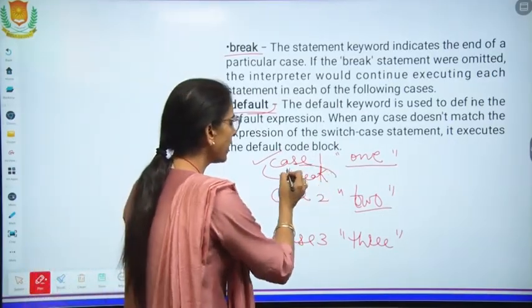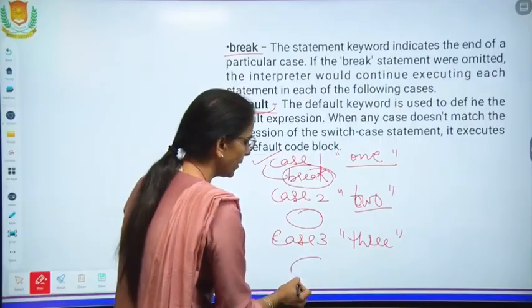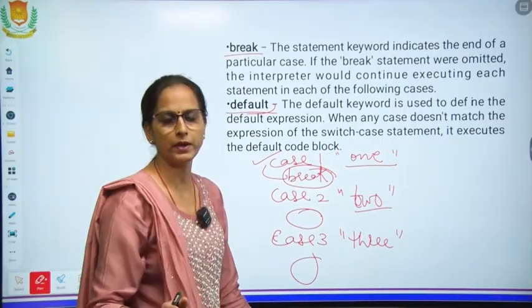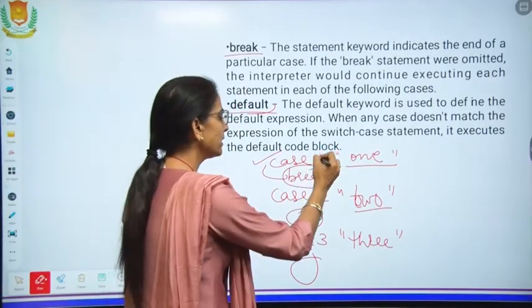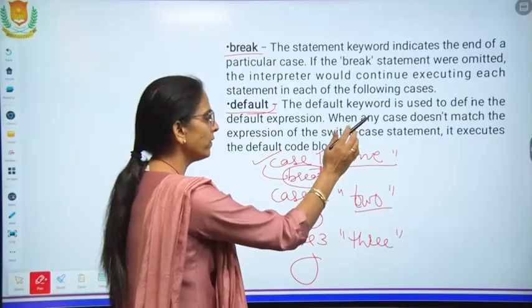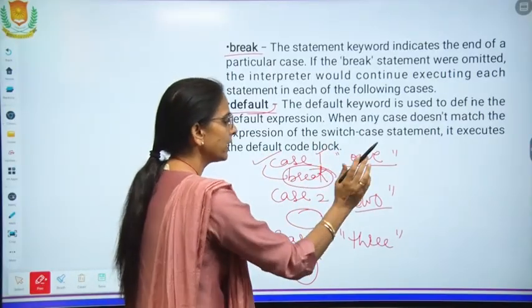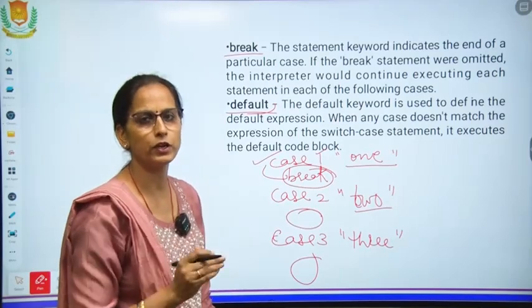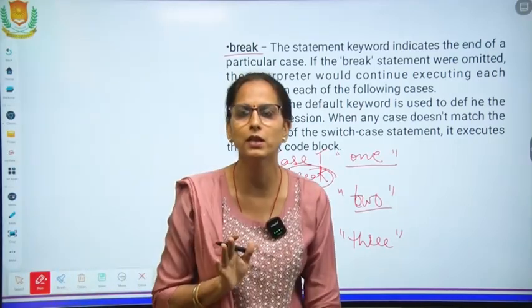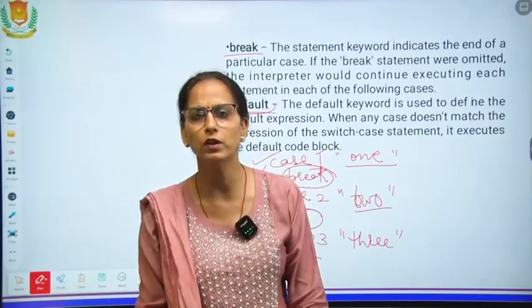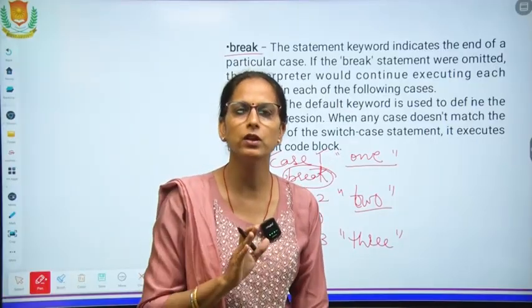If we are not writing break with these statements, then all numbers will be printed. If condition 1 is true, then 1 will be printed, it will go on, second will be printed, third will be printed. So break is used to come out after the condition is true.